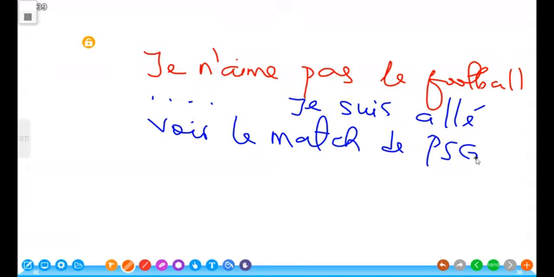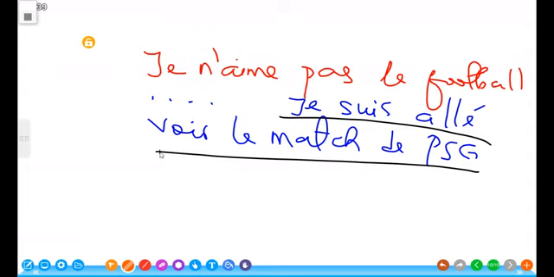That's my point. So the expression here, je suis allé voir le match de football, does not correspond, does not agree with what I first said, that I don't like football. Because if I don't like football, then I don't have a business going to watch the match. So in English, what words do you think you use to express such a thing? I don't like football. However, nevertheless, still, I went to see the match. So those are the words I want to show you now.